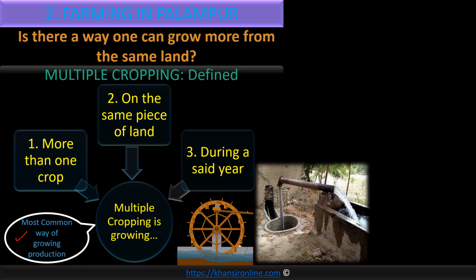Supplying water to agricultural land for agriculture production is irrigation. Earlier there was a Persian wheel. See, this is the Persian wheel. You can understand that. This is a giant wheel. Buckets are tied to it. The wheel is spun here.